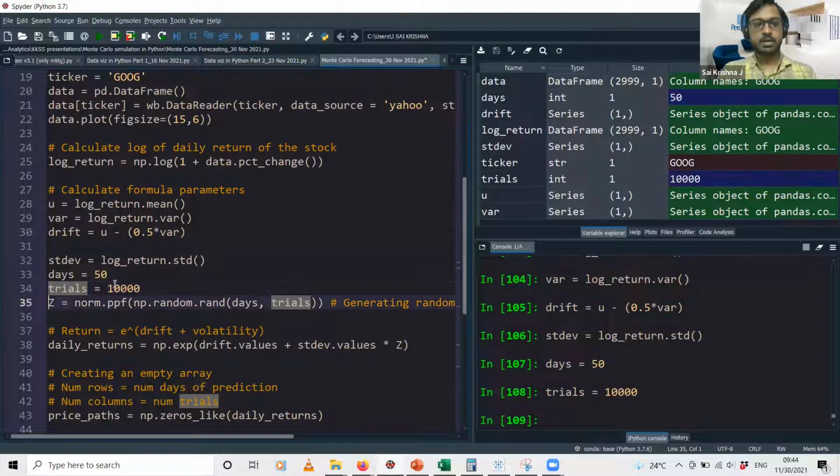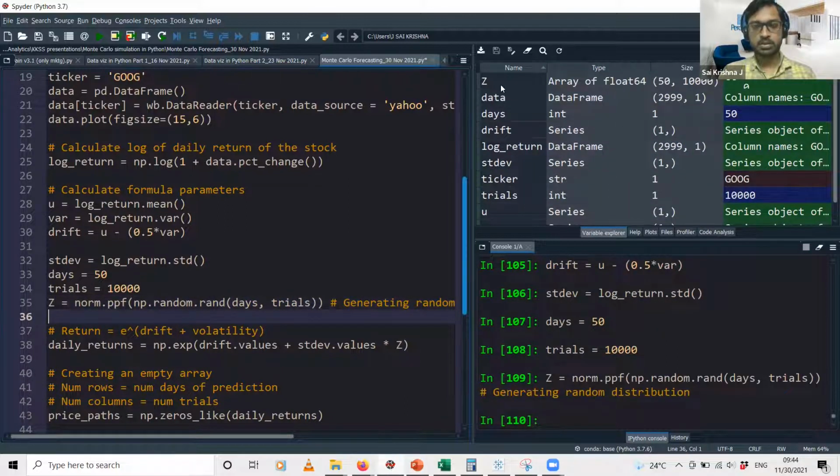Okay, so this is where I'm generating that number. The norm.ppf function basically generates your normal distribution with random numbers, and I'll be generating that for 50 days, and on each day I'll be having 10,000 numbers. So that is what we specify over here, these two parameters.